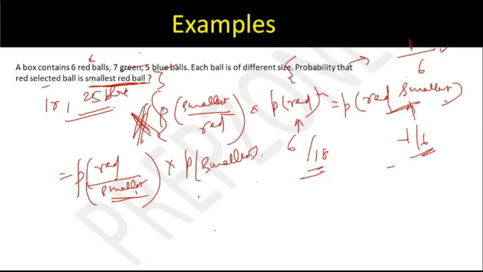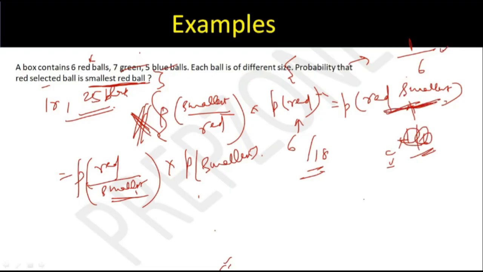So what Raman said is a clear, simple way. But I think if you have to apply Bayes here, you can also apply it, right? So see, you have already gotten this probability of red is 6/18. Now you wanted the probability of having a red smallest ball.